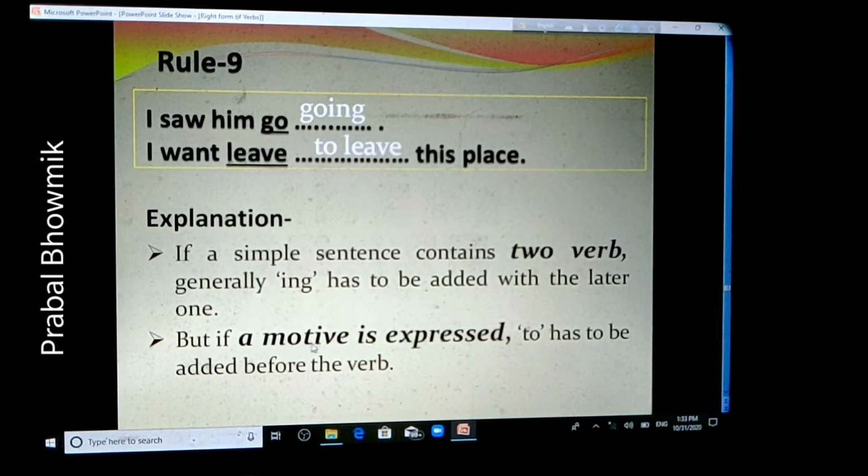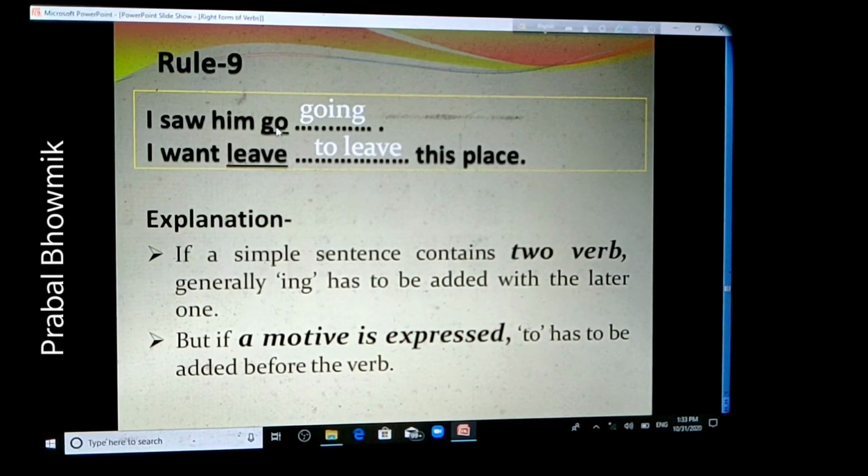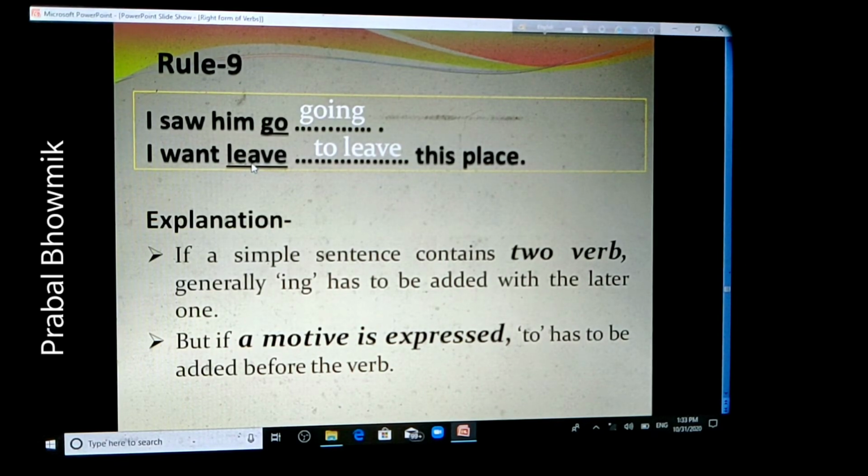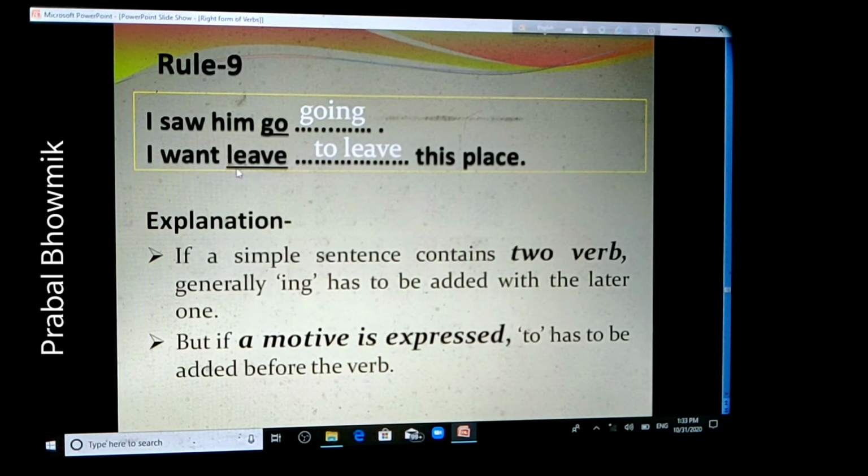But if a motive is expressed in the sentence, to has to be added before the verb. In the first sentence, "I saw him going," there is no motive. But in the second sentence, "I want to leave this place," there is a motive. And there are two verbs, want and leave. And it is also a simple sentence. For this reason, to has to be added before the verb. So it becomes, "I want to leave this place."